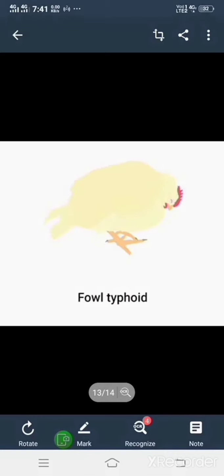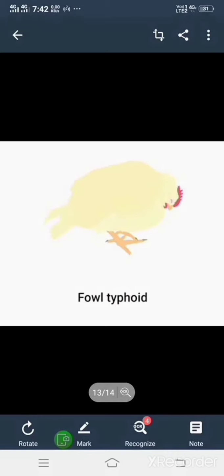If we see the symptoms, we can see a snoring character in the respiration. Sneezing and cough can be seen. Eye disorders also can be seen. By these symptoms, the egg yield is reduced, and we can see the reduction in the egg yield. It is also one drawback to the management.